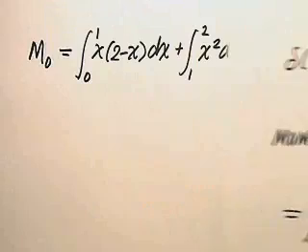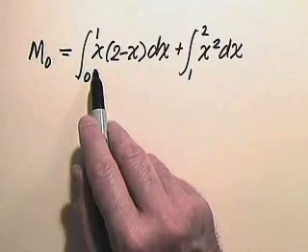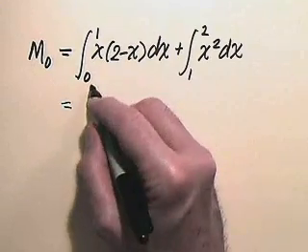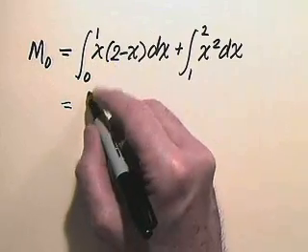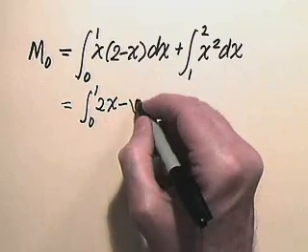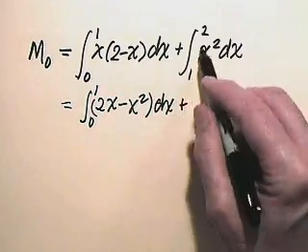So that's the integral we have to calculate for the moment, m0. And so now the first step would be, in this term, let's multiply out the x through the 2 minus x. So consequently, we get the integral from 0 to 1, 2x minus x squared dx, plus the integral from 1 to 2